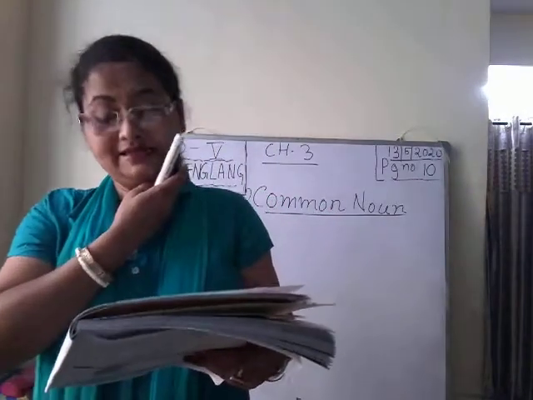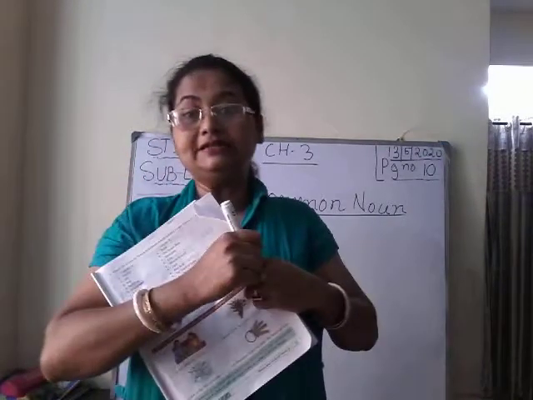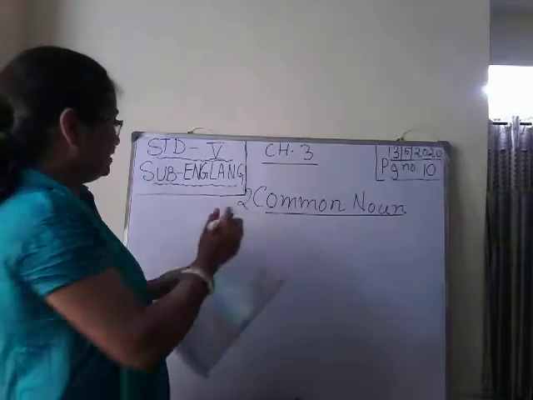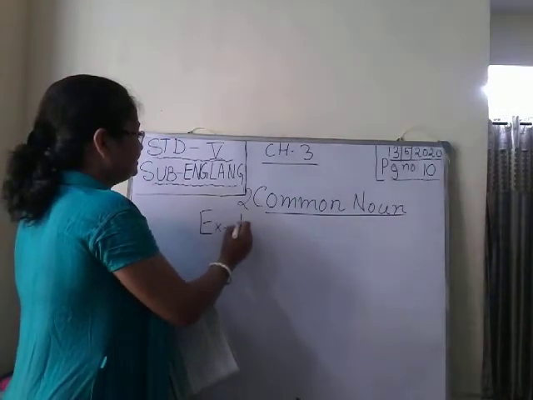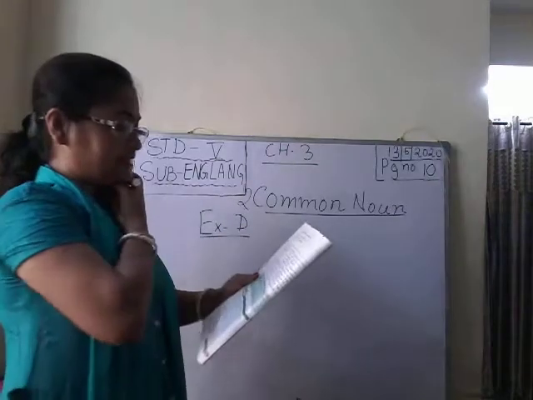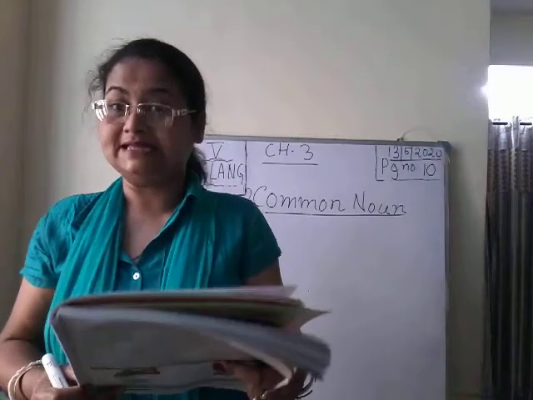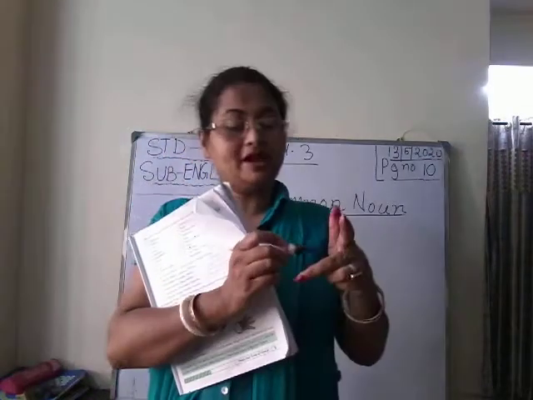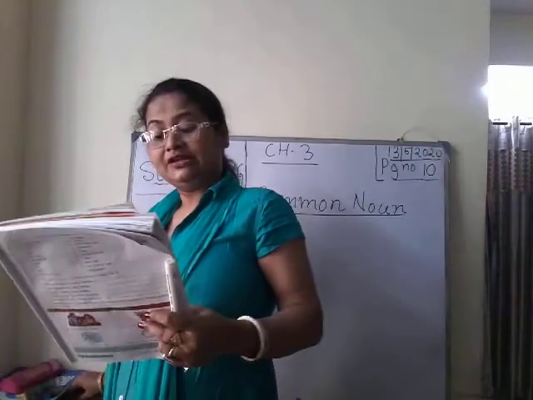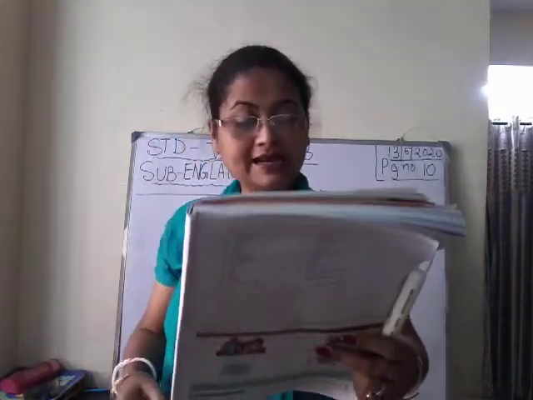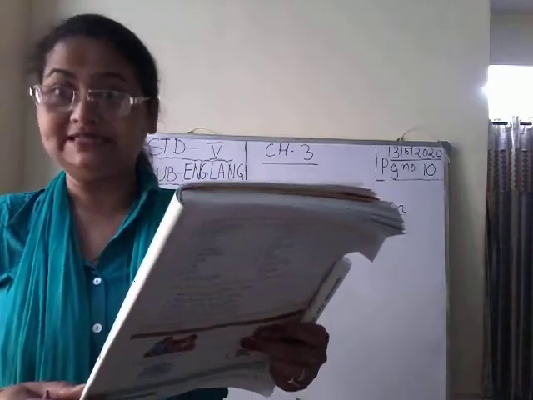Now children, I think we will do the exercise. See exercise number D. Take out a pencil in your hand. Here, underline the common nouns and encircle the proper nouns in the sentences. By this time, common noun and proper noun are clear to you. So what you have to do here is underline the common nouns in the sentences and encircle the proper nouns in the sentences.